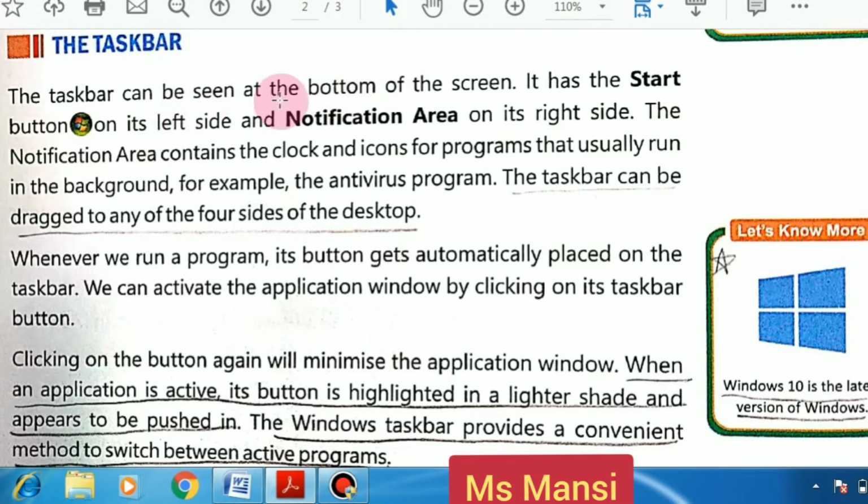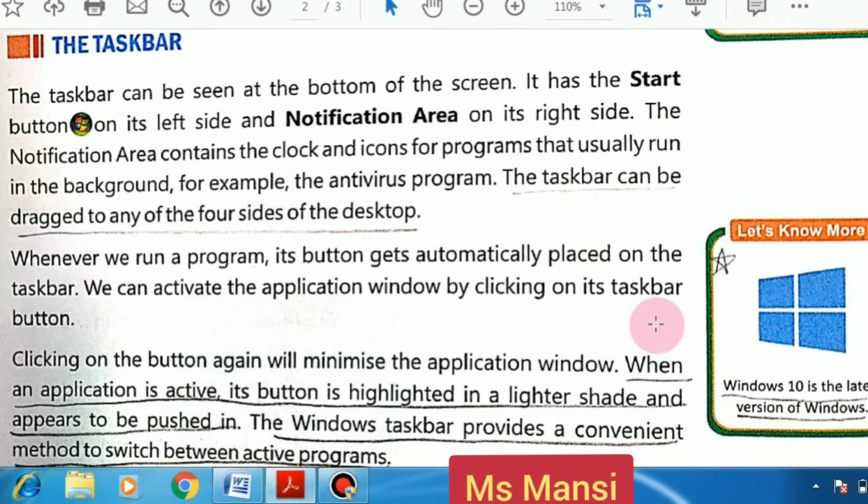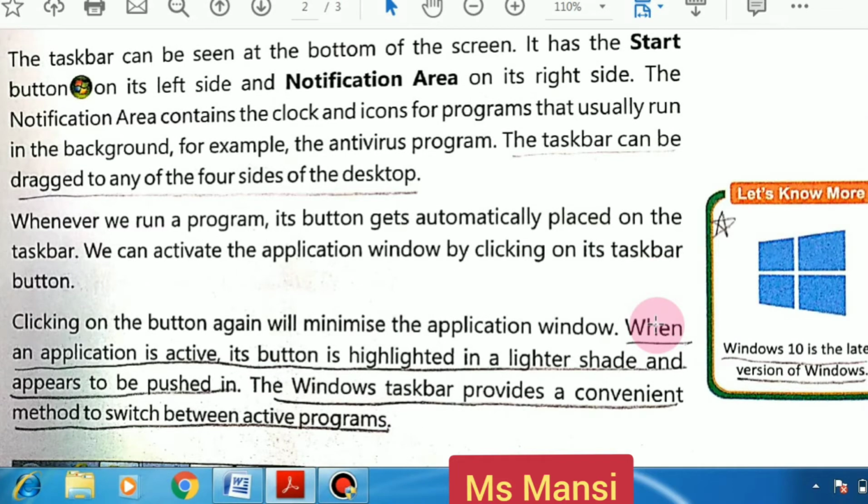So what does the notification area contain? Like the clock, and icons for programs that usually run in the background, like the antivirus program. Okay, the taskbar can be dragged to any one of the four sides of the desktop. You can drag this taskbar to any side of the desktop: left, up, right and bottom.